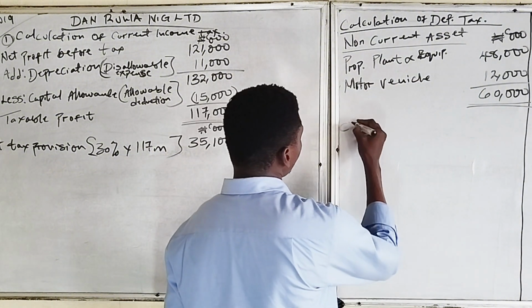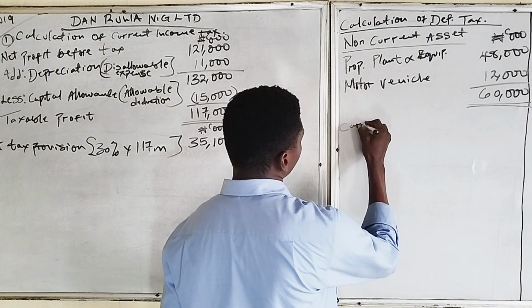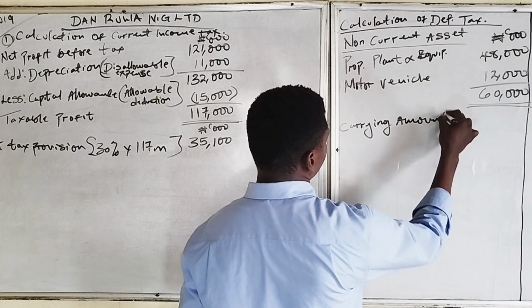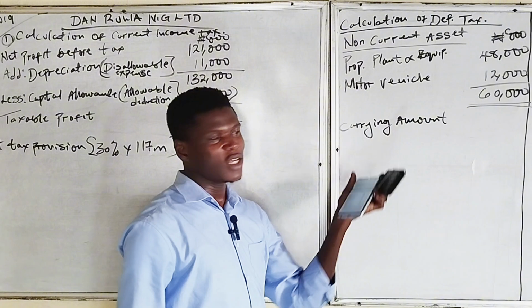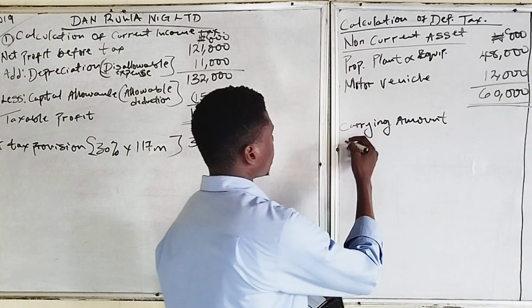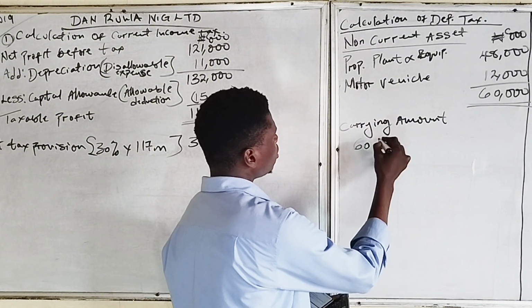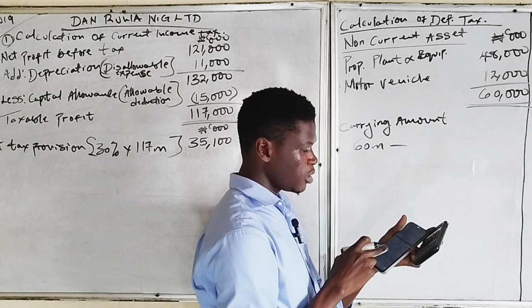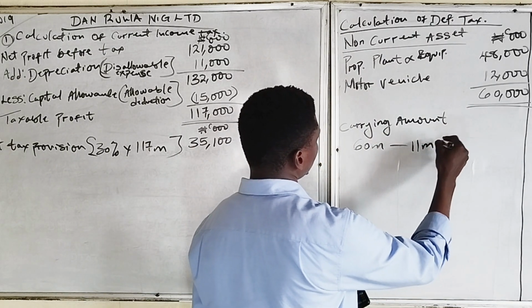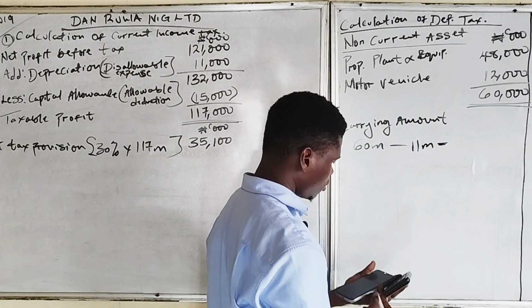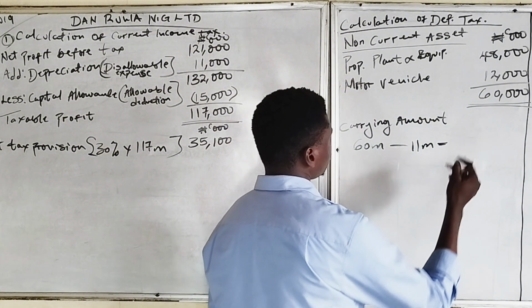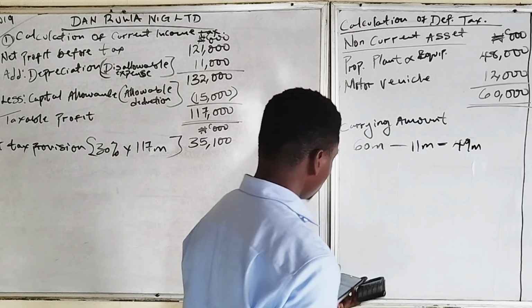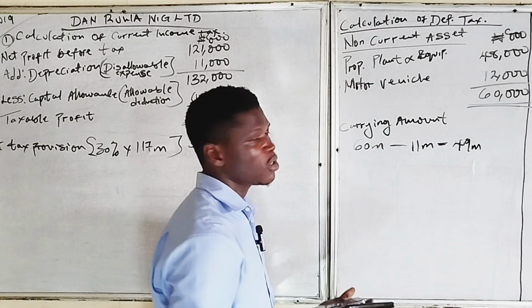So the carrying amount of the asset now, we said carrying amount is cost less depreciation. So we have 60 million minus the depreciation of 11 million. So our carrying amount is 49 million, which is already in the question. So this is what our carrying amount will show.